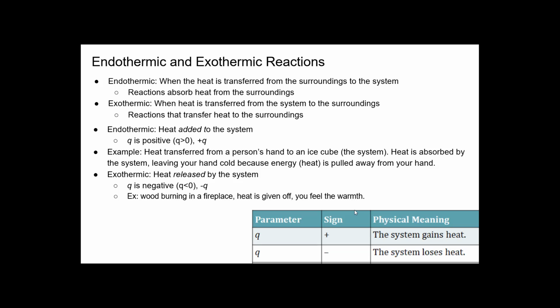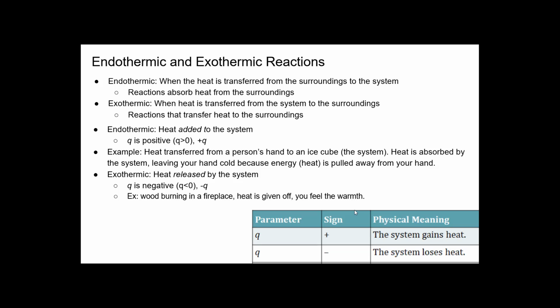So endothermic, when heat is transferred from the surroundings to the system, the reaction absorbs heat from the surroundings. Exothermic is when heat is transferred from the system to the surroundings, reactions that transfer heat to the surroundings. Q, we haven't really covered Q yet, and we will soon. This will come back, so I suggest you make a note about Q in here, because we're going to cover Q later on. But right now, what I want you to focus on is just the plus and minus signs.